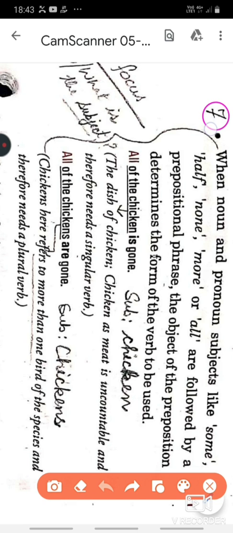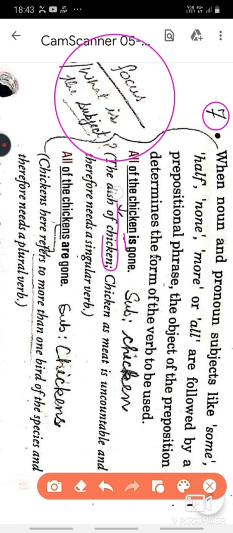So let's start. Rule number 7, we are not going to take the details which are written here. You will only focus on who the subject is. Let's take up the examples mentioned here. In the first example, all of the chicken dash gone. Here the verb used is singular because we are talking about the dish chicken.